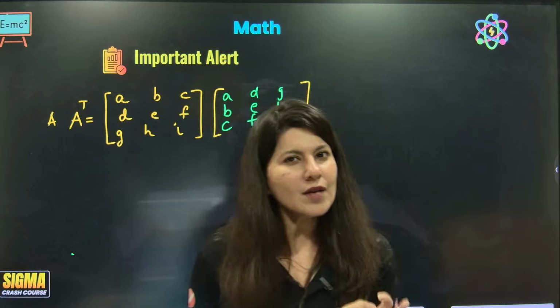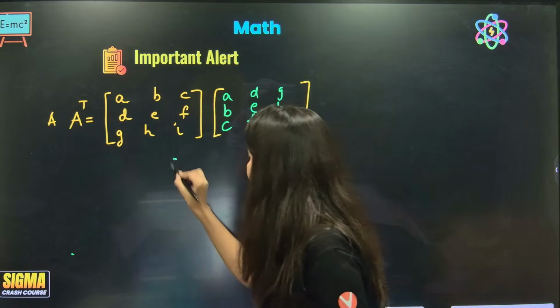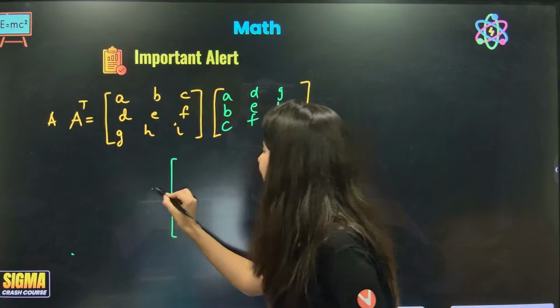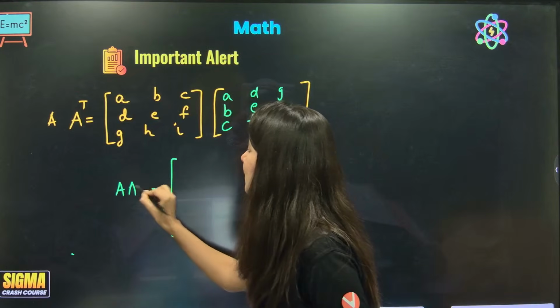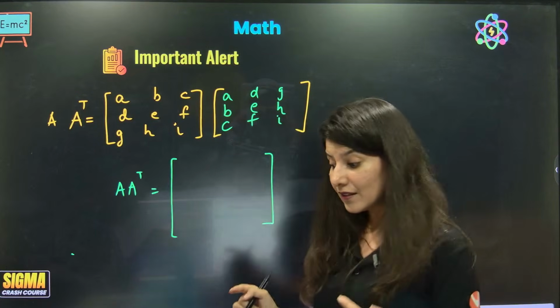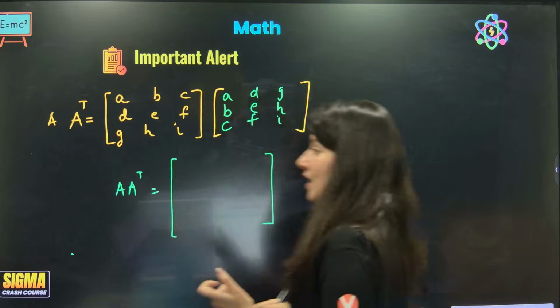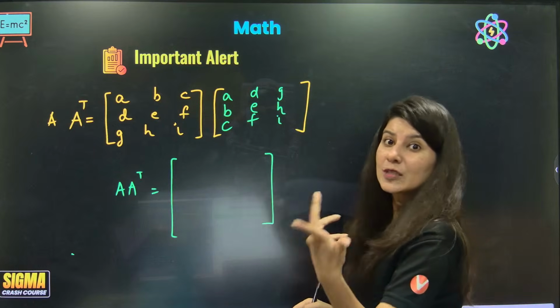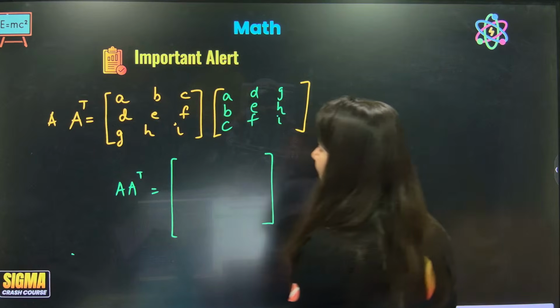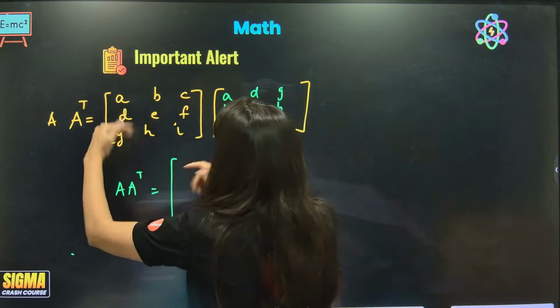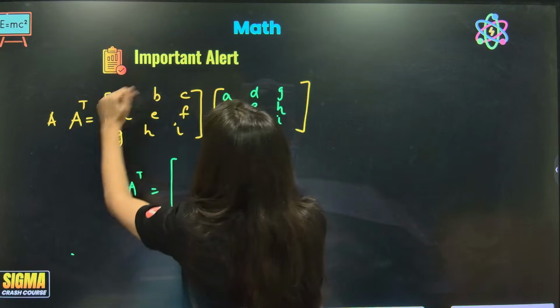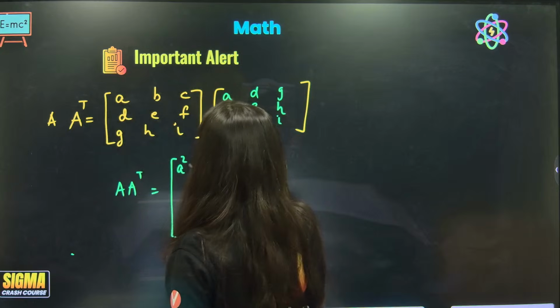No. I am only going to figure out the diagonal elements of A into A transpose, and I will tell you what is so special about the diagonal elements. See, the first diagonal element will come when you multiply row 1, column 1: A square plus B square plus C square. Interesting.